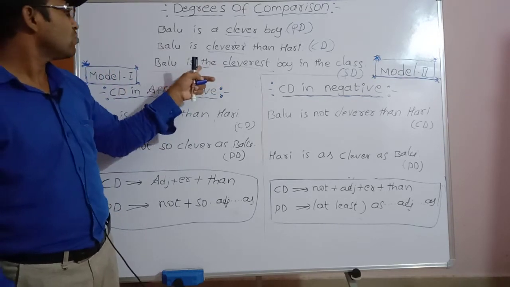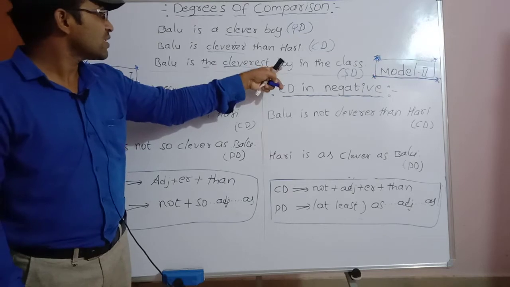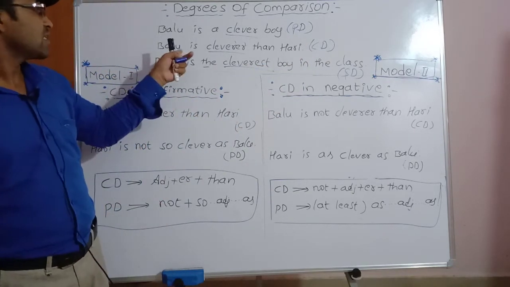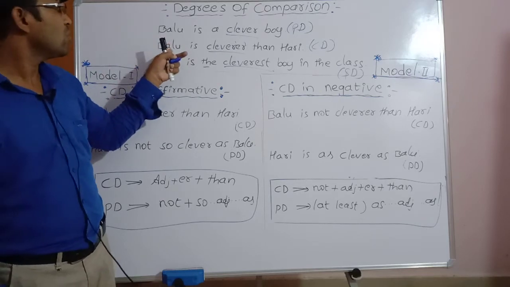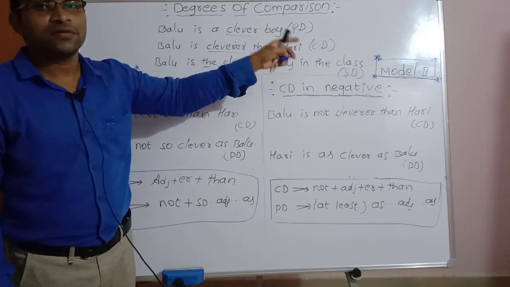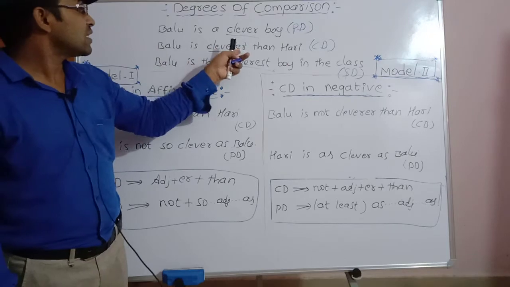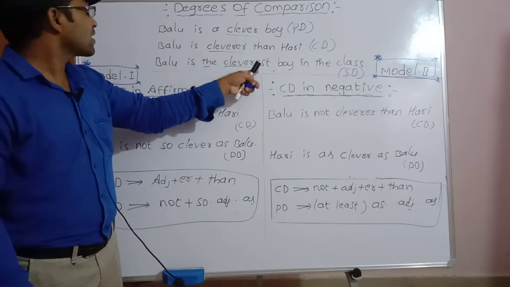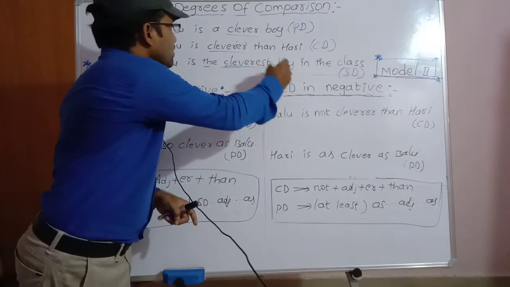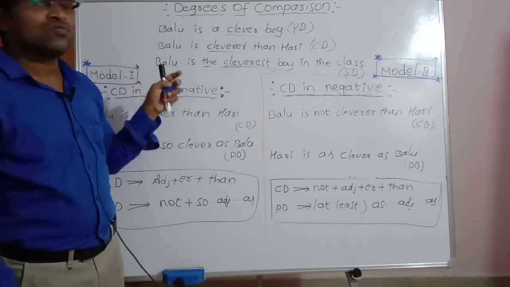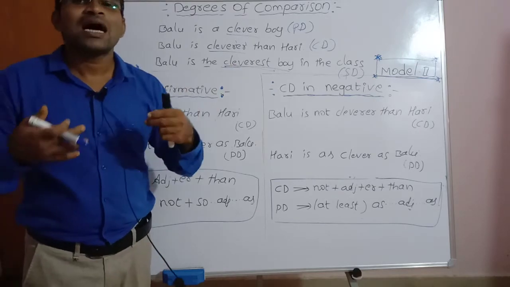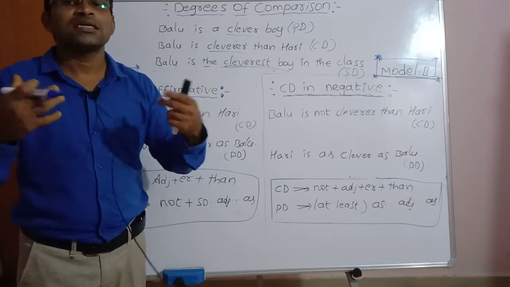Third one, Balu is the cleverest boy in the class. In the second sentence, we compare Balu with Hari, two people. Balu is cleverer than Hari. In the third sentence, we compare Balu with other boys in the class.